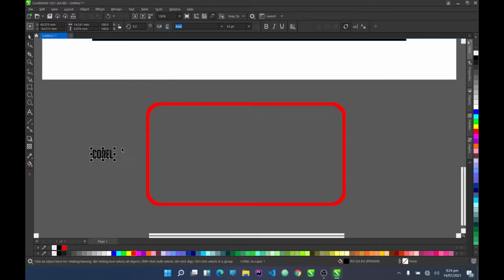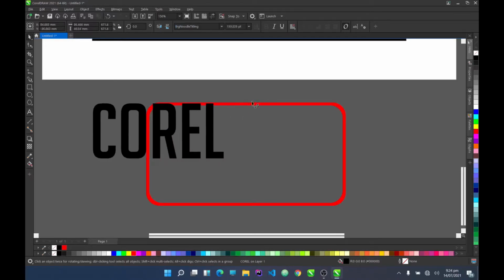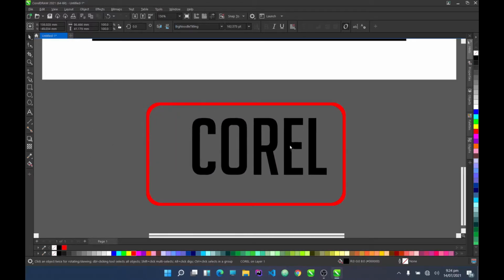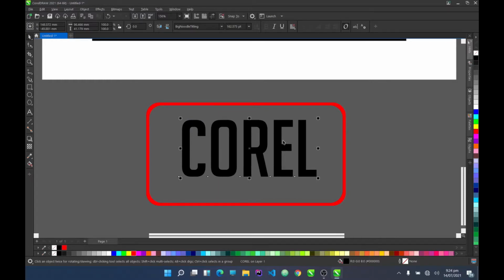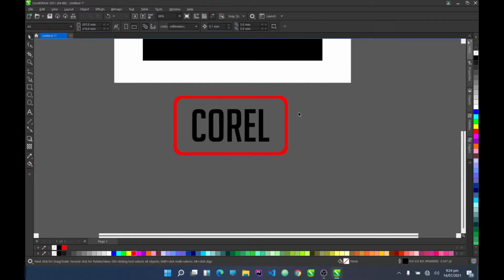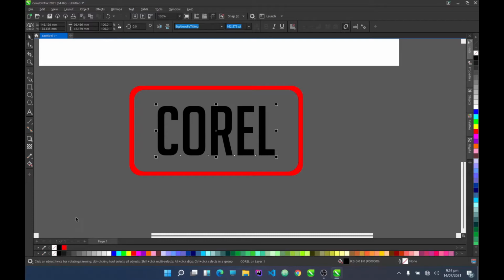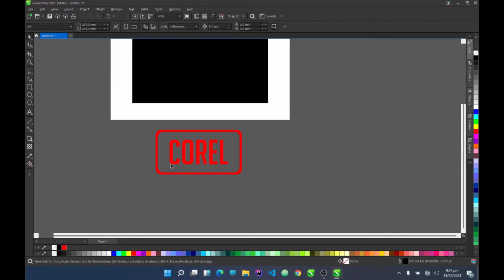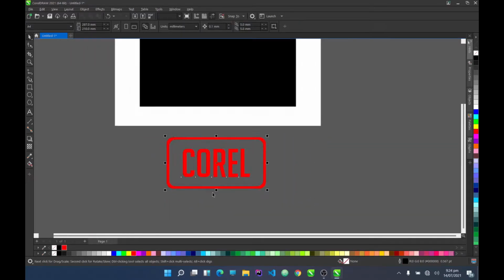This font looks good. So like this. This looks good. So I'm going to increase the outline. This outer rectangle, just increase it a little and make this Corel.